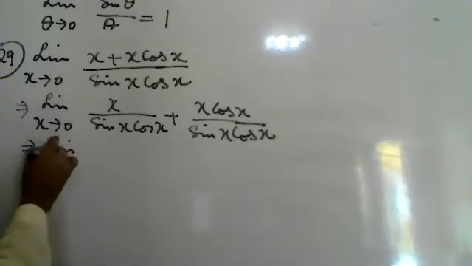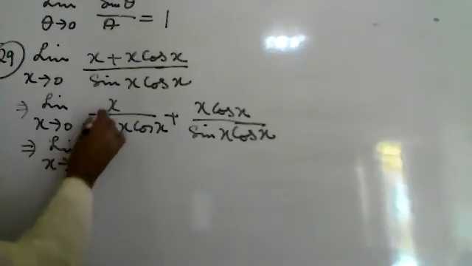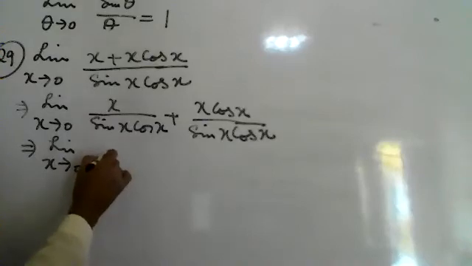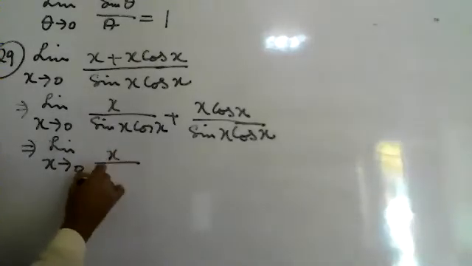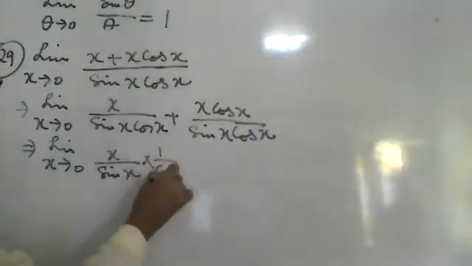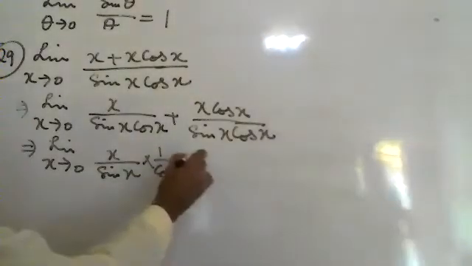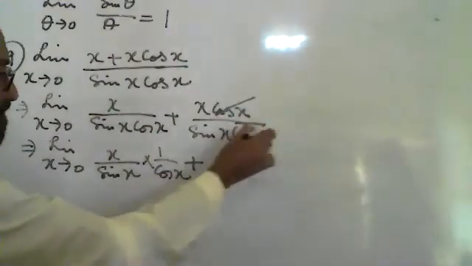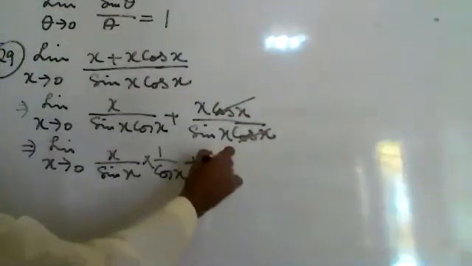Limit x tends to 0, x upon sin x cos x will be x upon sin x into 1 over cos x, plus this cos x is cancelled, x upon sin x.